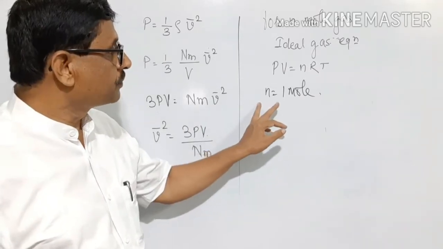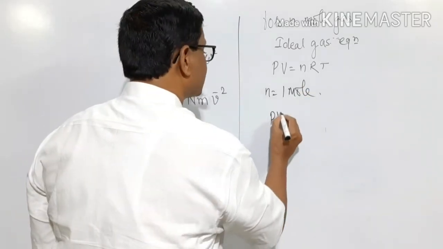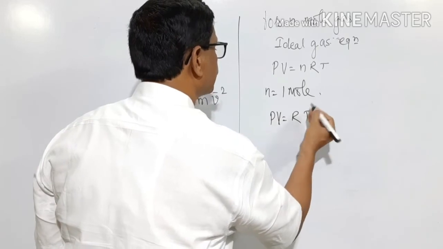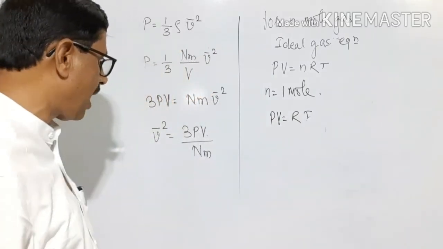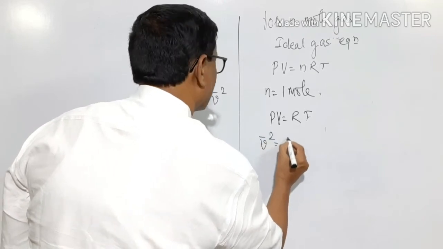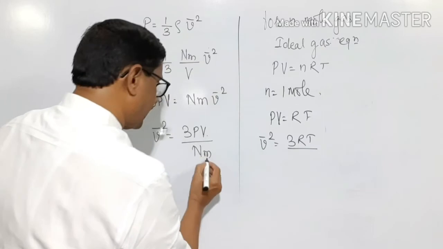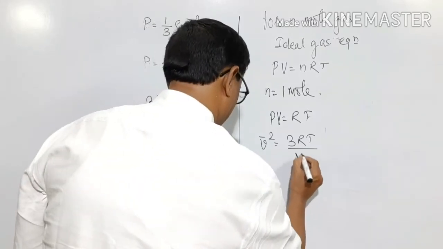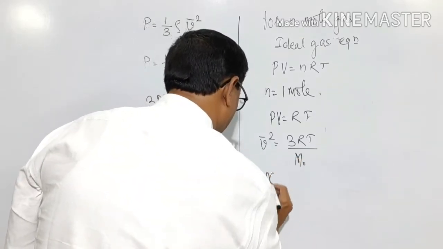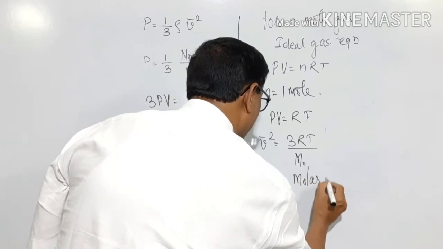And if n equals 1 mole, then for 1 mole of a gas, the ideal gas equation is PV equal to RT, and hence you will have V bar square is equal to 3RT divided by n into m. n into m is M0. M0 is what? It is the molar mass of the gas.